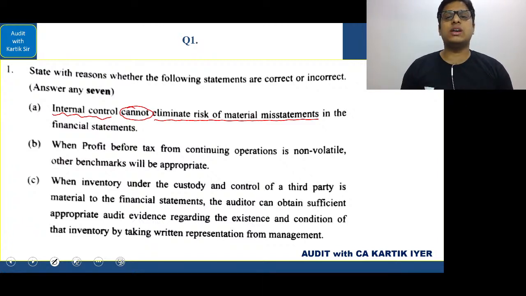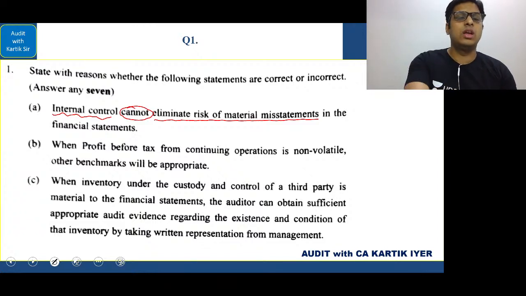Also, you know that audit risk is nothing but inherent risk plus control risk plus detection risk. With that you can understand that the statement that internal control cannot eliminate risk of material misstatement in financial statements is correct, because internal control by itself cannot handle the issue. There are also some inherent risks which will always exist because of environmental outside factors beyond the control of the company.